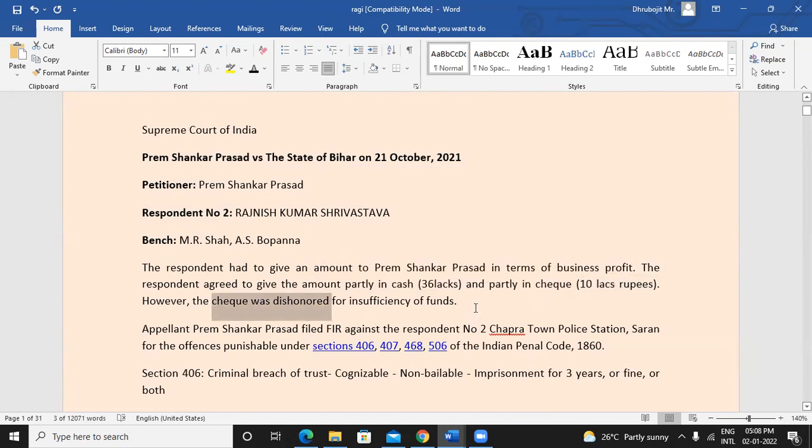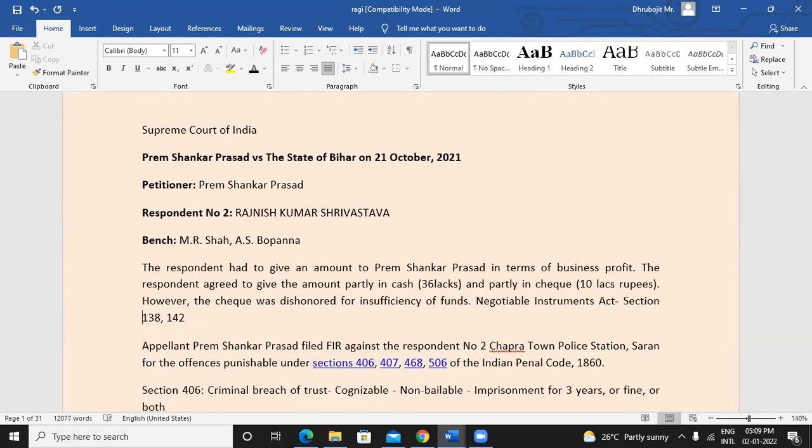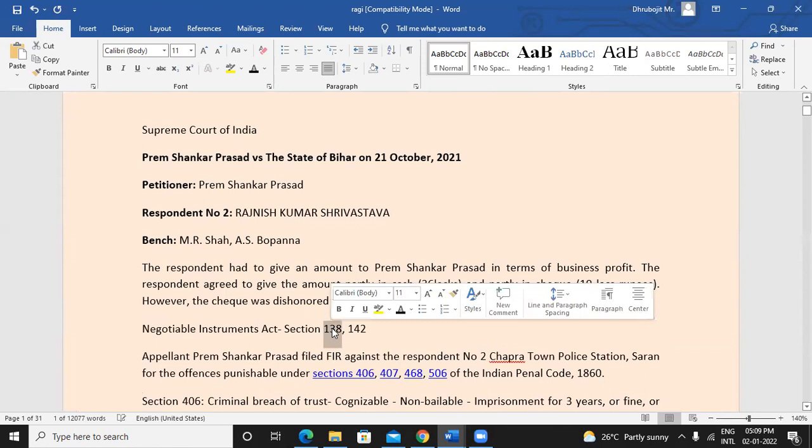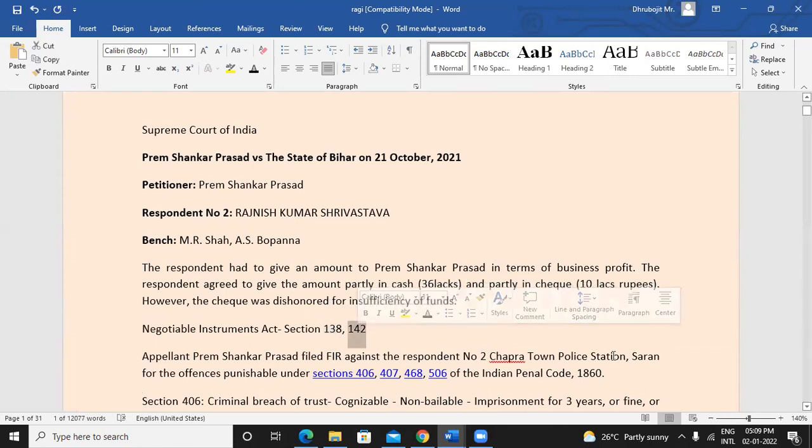For dishonor of check, we have a legislation. Anyone aware of this legislation? Check bounce case, under which legislation can we file? There is one legislation called the Negotiable Instruments Act. There are two sections, 138 and 142. Cases are filed under these two sections. 138 basically talks about dishonor of check. 142 is cognizance by magistrate. So under this, the cases are usually filed under the Negotiable Instruments Act.